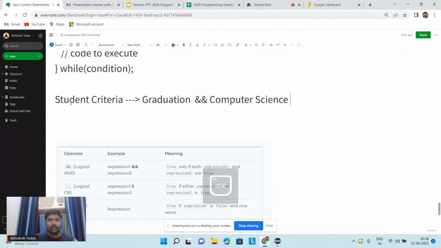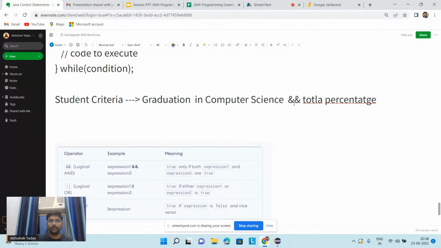So graduation in computer science and total percentage in the graduation is 80%. Okay, total percentage will be 80% here.